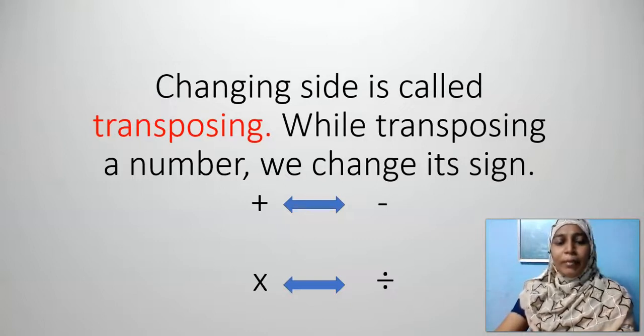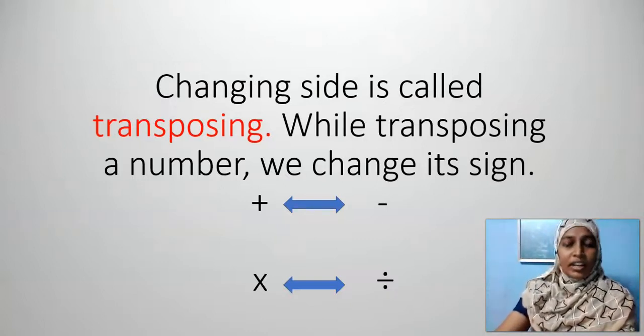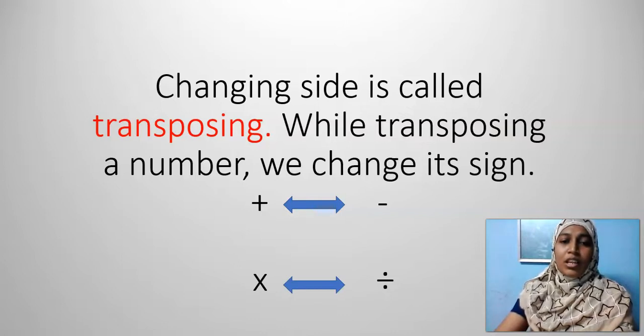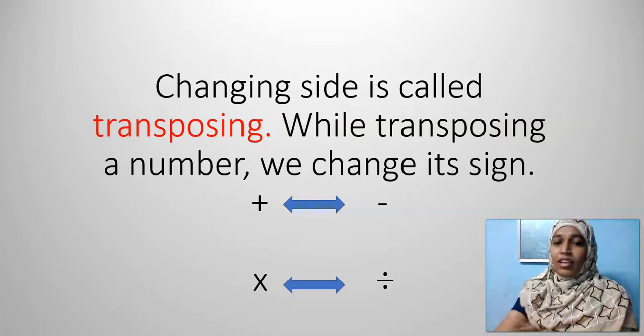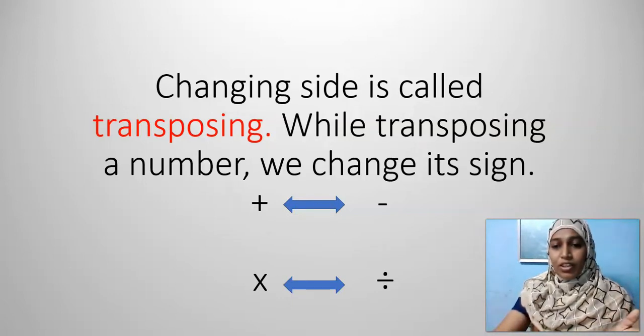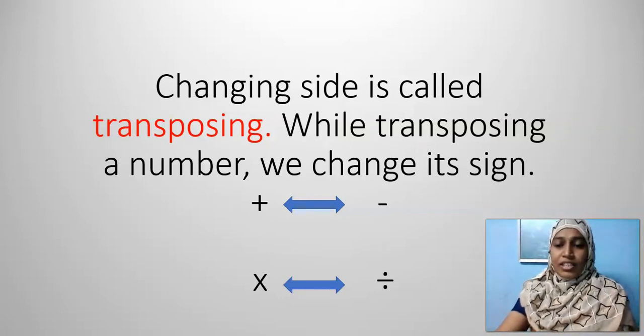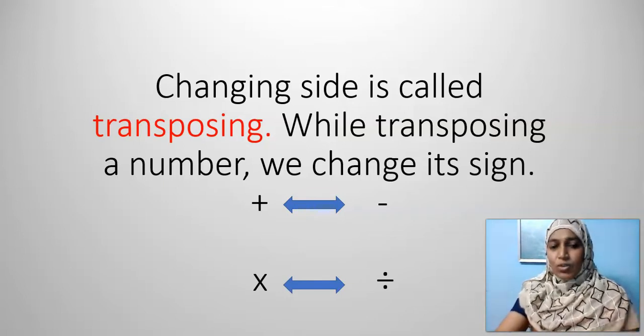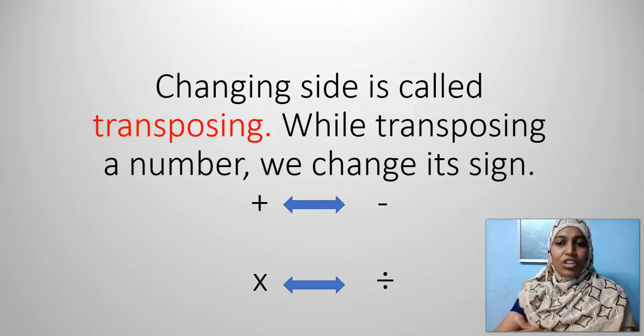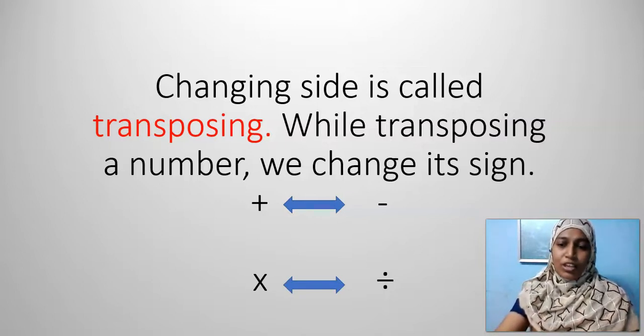Very easy, simple method. Changing side is called transposing. While transposing a number, we change its sign, we change its operation. If it is in a positive plus operation, when it changes to the right hand side, it becomes a negative, and vice versa. Negative becomes positive. Multiplication will change to division, and division will change to multiplication. Hope you remember this rule of transposing.